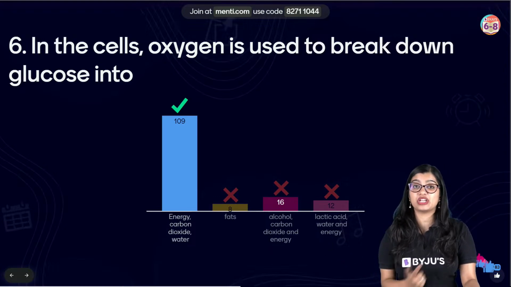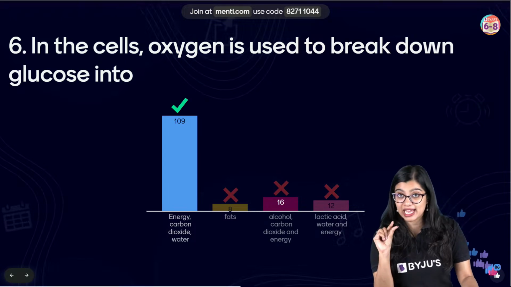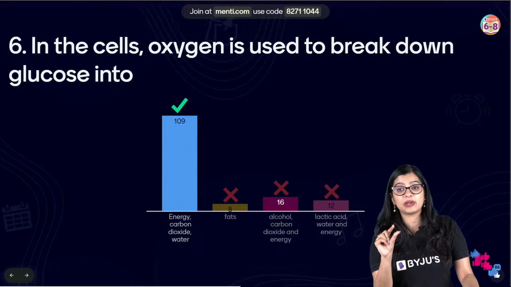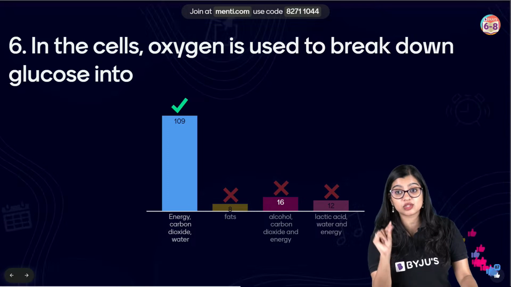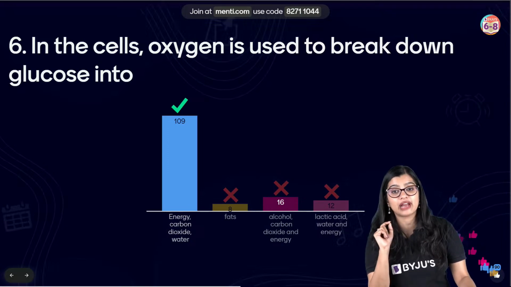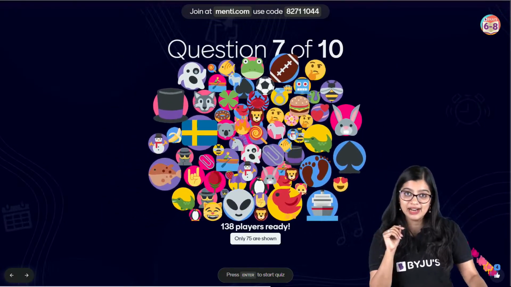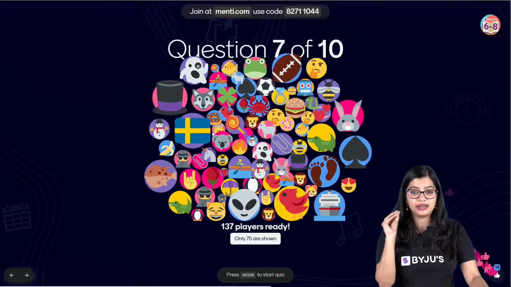So we know that especially when oxygen comes into the picture. Rani, you were asking me this. What is aerobic respiration? Aerobic respiration is when glucose is broken down in the presence of oxygen to give us carbon dioxide, water and energy. Easy peasy. Now moving on to question number 7, everyone, on your screens now.